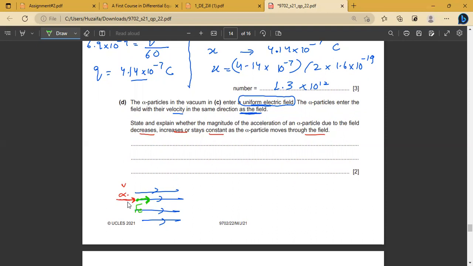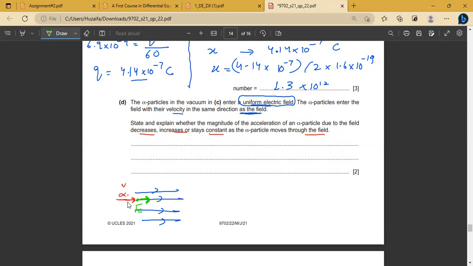I'm saying that the magnitude of the electric force that is acting on the alpha particle as it enters the electric field. As the alpha particle moves through the field, will the magnitude of electric force change? Will it increase, decrease, or remain constant?